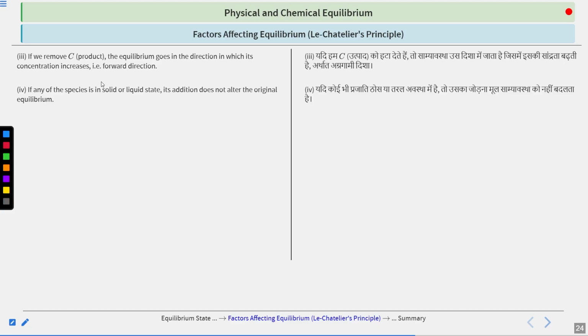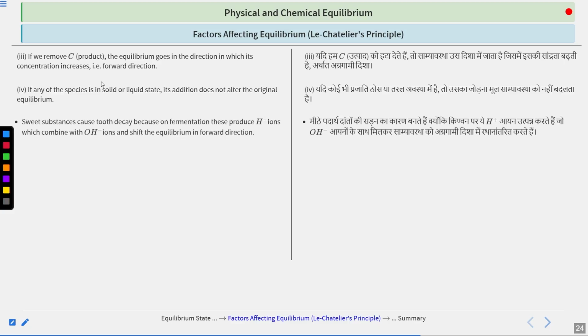Now, if any of the species is in solid or liquid state, its addition does not alter the original equilibrium. So, if you are talking about gaseous substances and the substance that you have added is either solid or liquid, then in that case your equilibrium will not be disturbed.